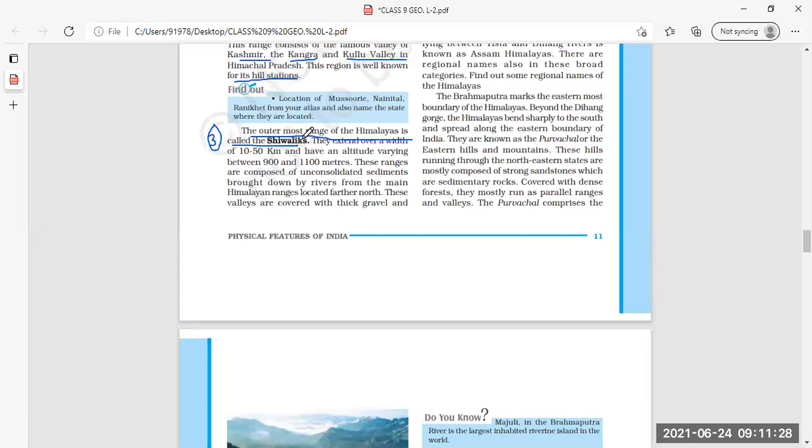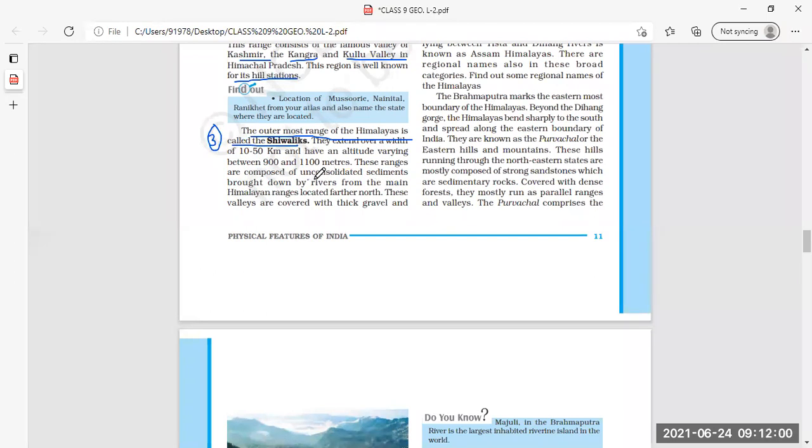Now about Shivaliks. The first feature is that they extend over a width of 10 to 50 kilometers and have an altitude varying between 900 and 1,100 meters. Then these ranges are composed of unconsolidated sediments.